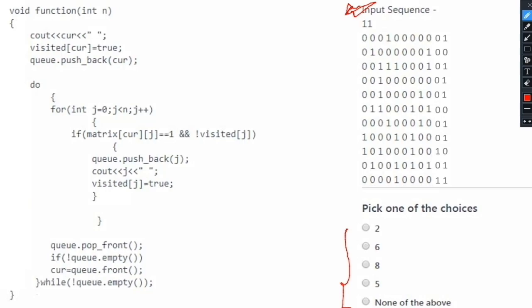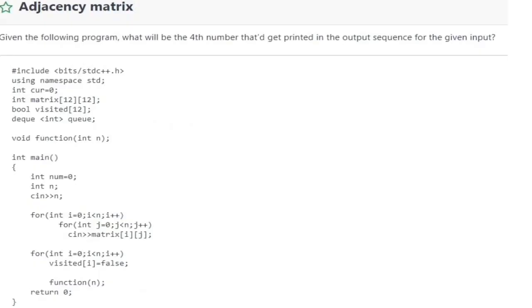Let us first understand this code. First of all, we have taken this variable cur, let me call it current, initialized to 0. After that, we have taken a matrix of 12 by 12 size, and a boolean array of size 12 named visited. We have also taken a deque of integers named q. After that, we have declared this function method, and in the main method we first take the input for this n value.